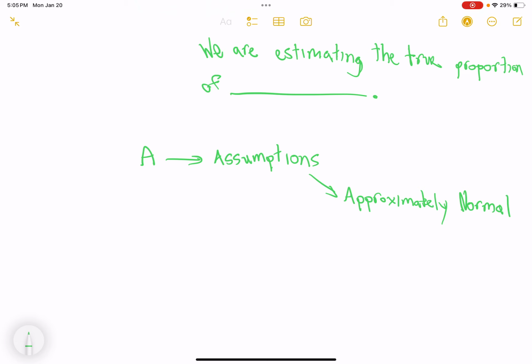Why? Because the way that we become this percent confident is we say, hey, imagine in all the universes that could have possibly existed, what is the proportion of people who truly believe a certain thing? And looking at all of those potential possibilities, we create confidence intervals for each one of them. And we say, I believe a certain percentage of them, depending on how many we pull from the center, 95 being the normal amount, percentage-wise. I believe that 95% of those capture the true population proportion. So it must be normally distributed, otherwise we wouldn't know how to grab the middle 95%.